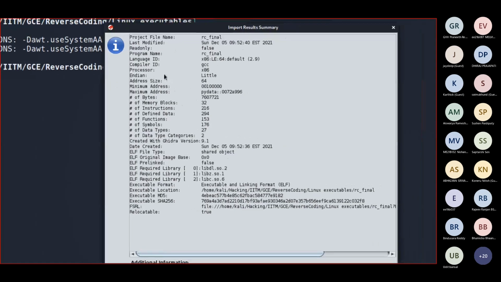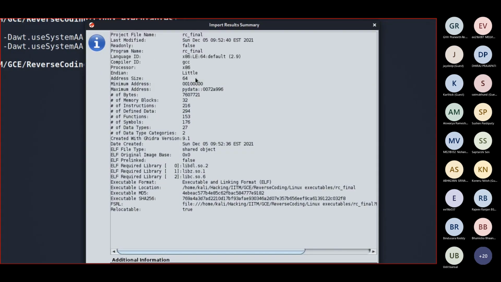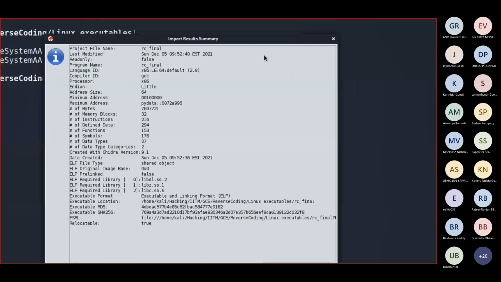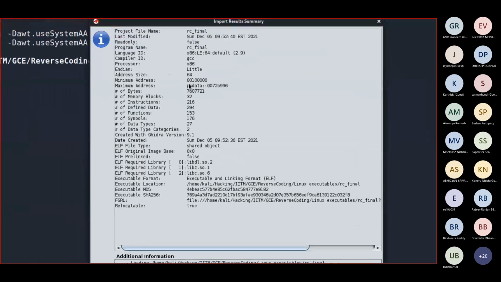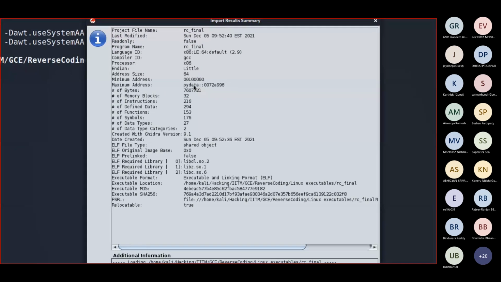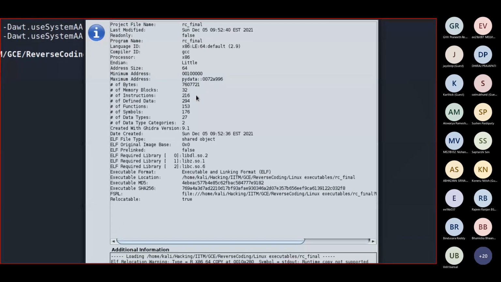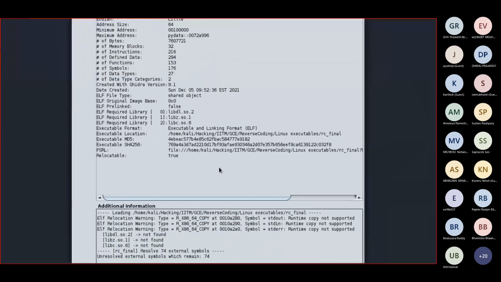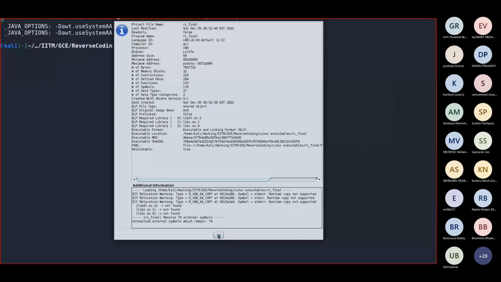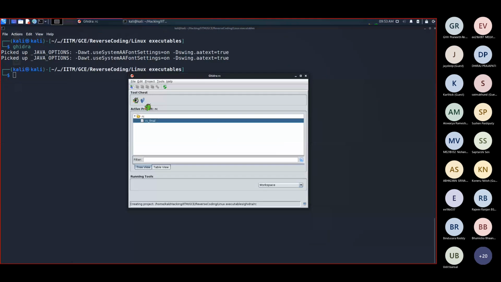This is the stuff you'll probably come to know when you are learning low-level assembly and all those sort of things. It has this thing called PyData, which again makes us feel that it might be a Python script which is compiled, right? Anyways, let's go ahead and open this.